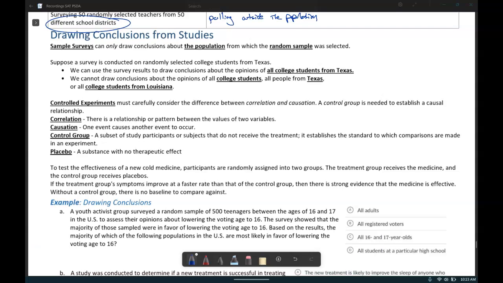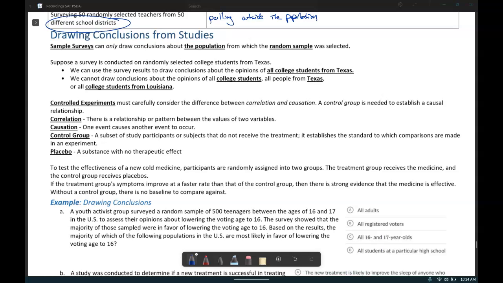Lastly, let's take a look at how we can draw conclusions from studies. Sample surveys can only draw conclusions about the population from which the random sample was selected. Suppose a survey is conducted on randomly selected college students from Texas. We can only use those results to draw conclusions about college students from Texas, specifically those people.